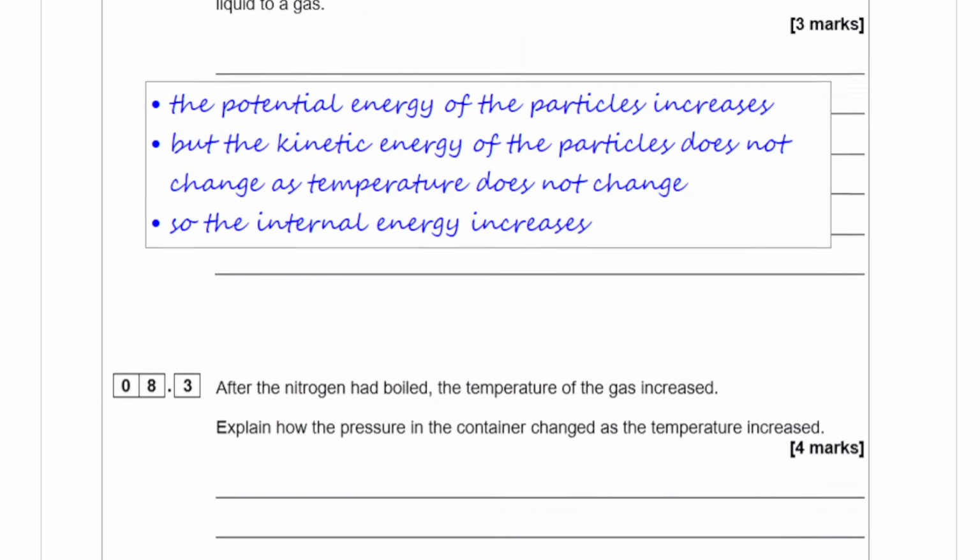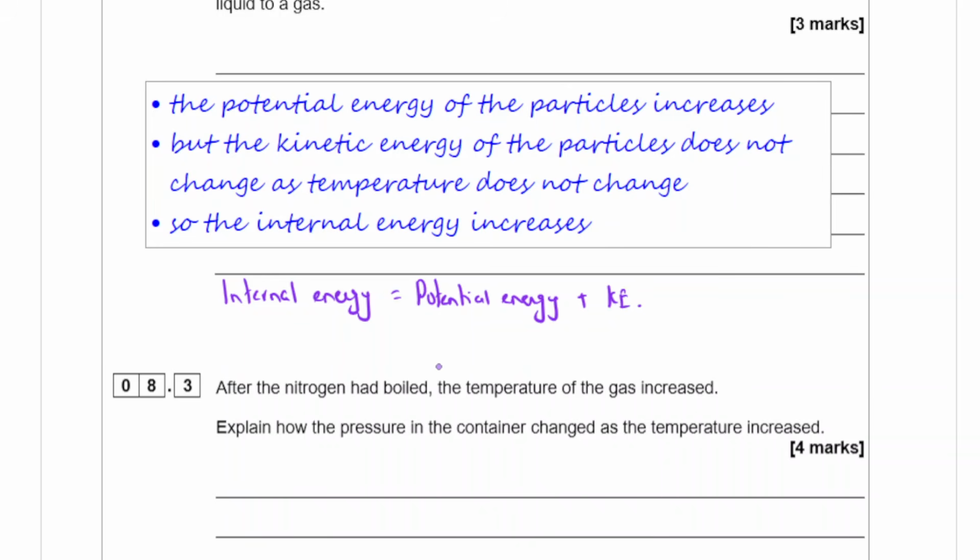Now remember, this is probably a harder question for most students. I want to write a little bit of notes here. Okay. Now, internal energy equals the potential energy plus the kinetic energy of the particles.